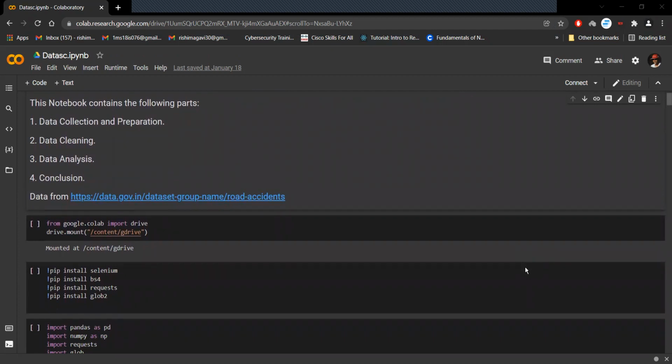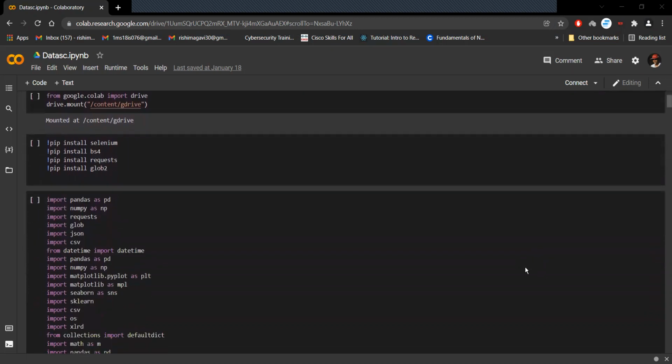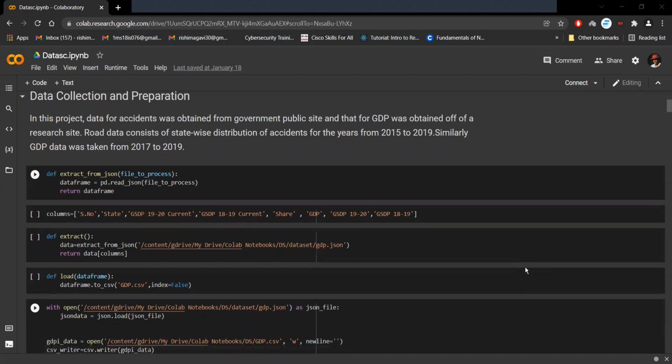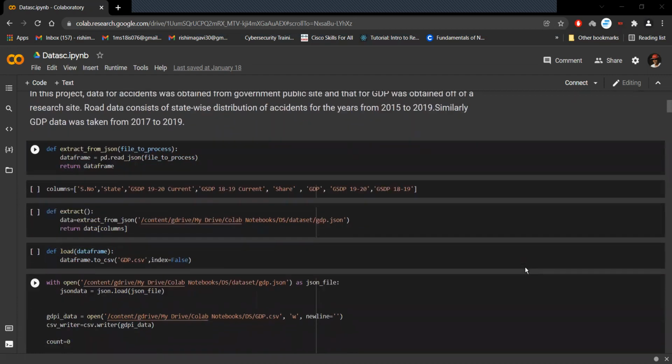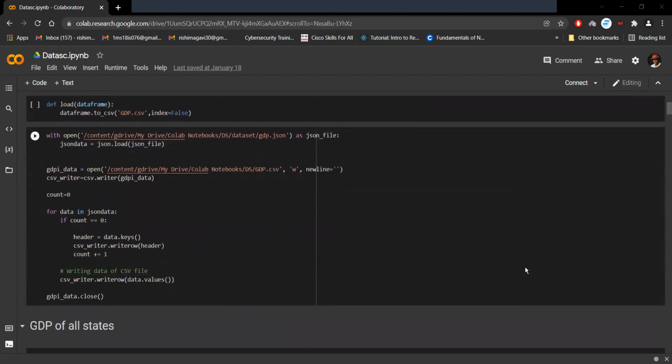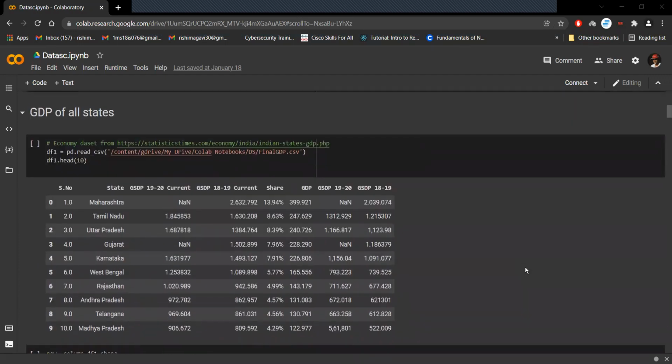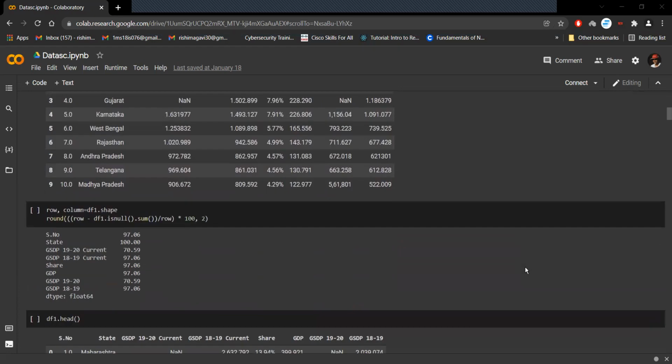The process we followed is data collection and preparation, data cleaning, data analysis, and conclusion. The road accidents data consists of the state-wise distribution of accidents for the years from 2015 to 2019. Similarly, the GDP data was taken from the year 2017 to 2019. Now we move on to the data cleaning phase.